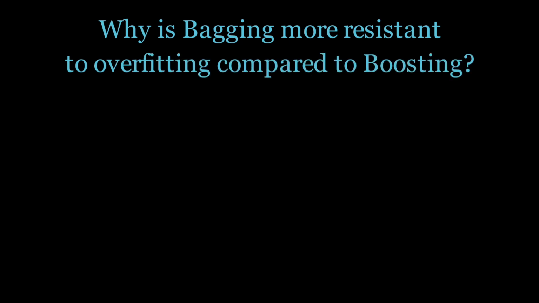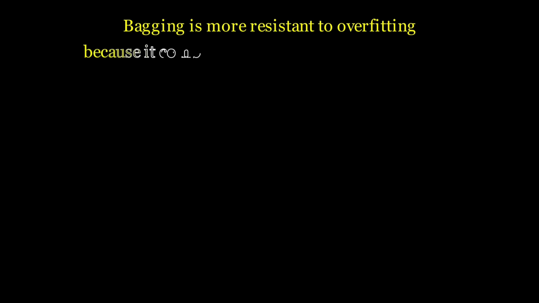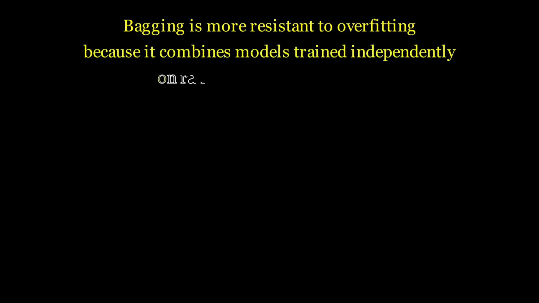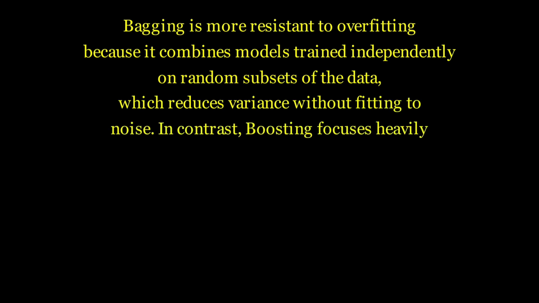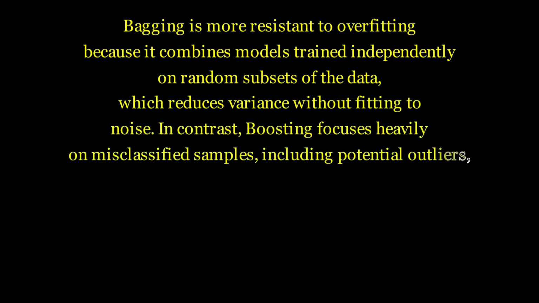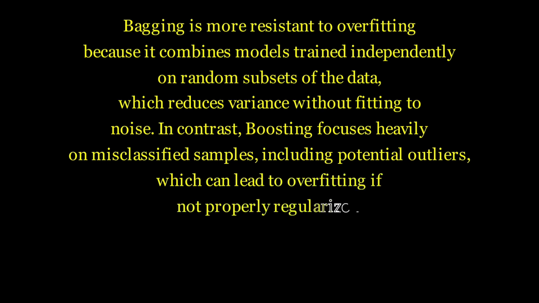Why is bagging more resistant to overfitting compared to boosting? Bagging is more resistant to overfitting because it combines models trained independently on random subsets of the data, which reduces variance without fitting to noise. In contrast, boosting focuses heavily on misclassified samples, including potential outliers, which can lead to overfitting if not properly regularized.